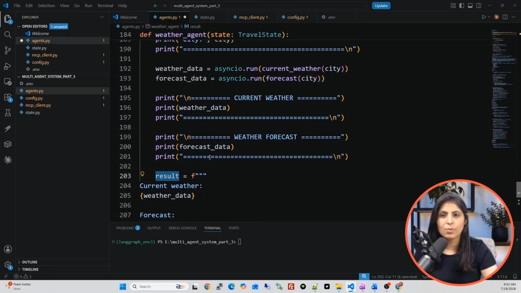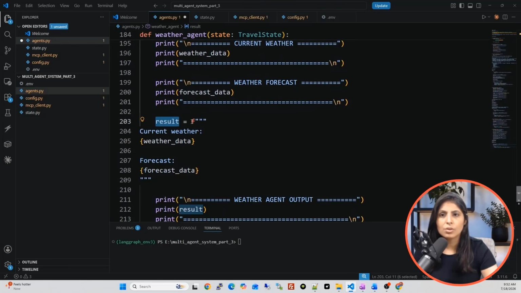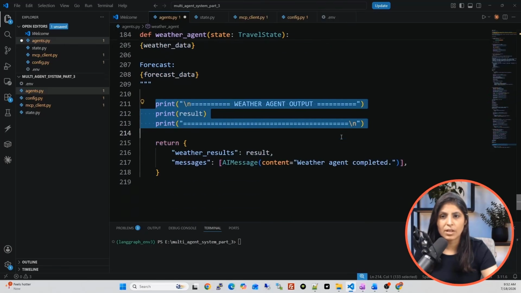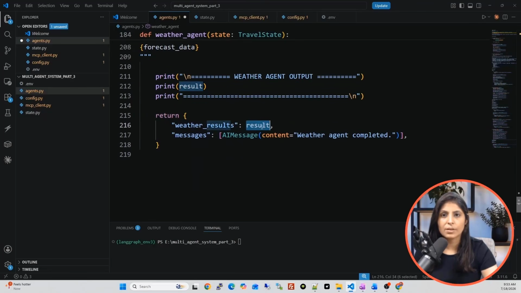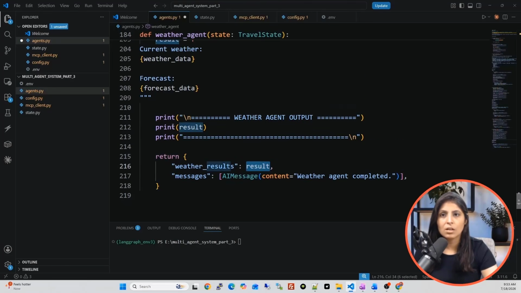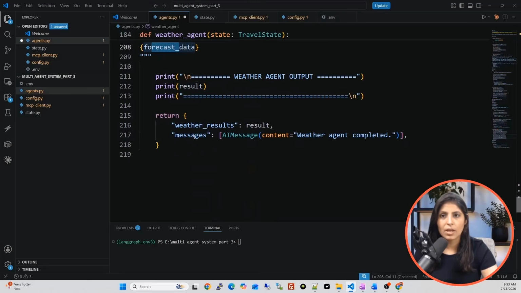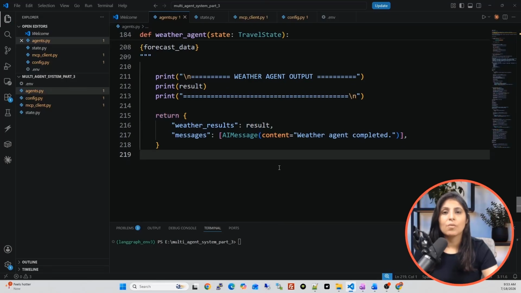And in result variable, we are showing the output, and then we are just printing this result on a screen, and then this function is returning the result. We are updating the weather result key, which is in a state, with the result. Which result? This result. What we have in this result? Weather data and forecast data. Okay, and it is also updating the message key. It will write weather agent completed. Now we have written the code for 3 agents.